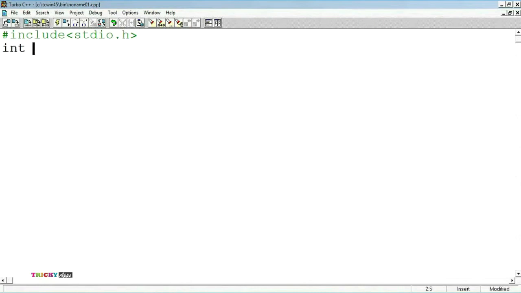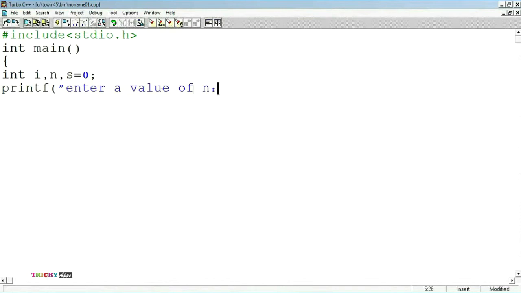Next, int main method. The program has an int return type. Opening of the curly braces, int i, n, s = 0. Here, i and n are variables of integer data type, whereas s is a variable of integer data type whose value is assigned as 0. Now printf within the double quotation: enter value of n to find the sum up to n natural numbers, and n can be any value depending upon the user's choice. Closing of the double quotation.